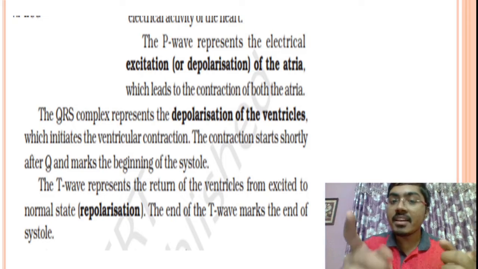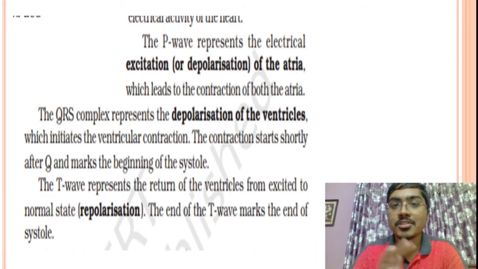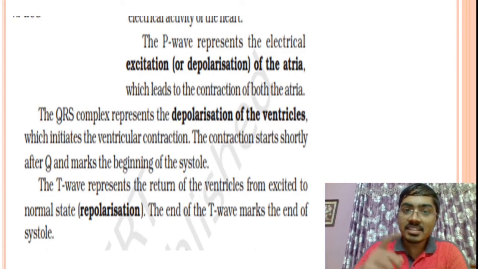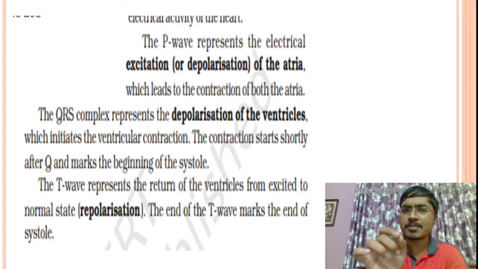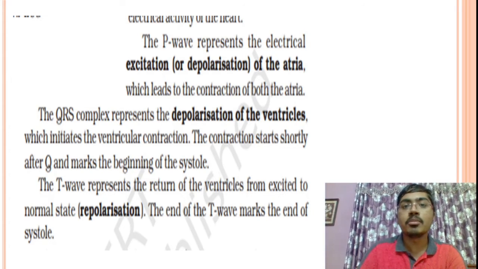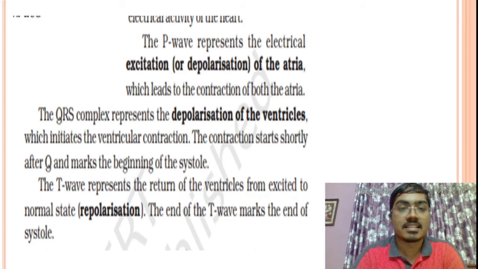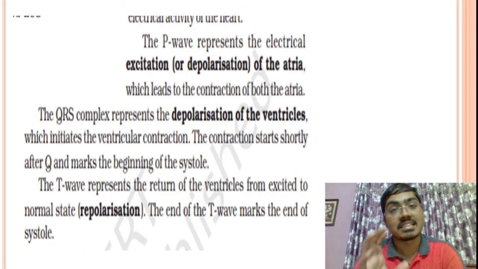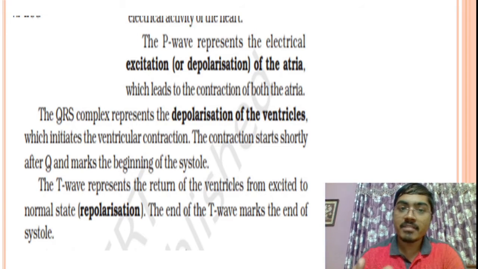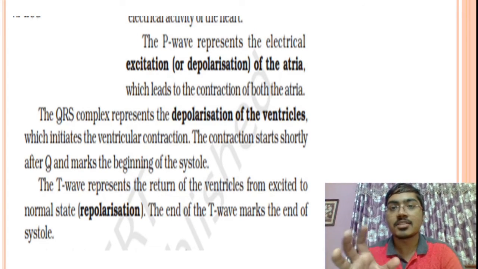They haven't said that P wave is the contraction of atria. No, that is not 100% correct. P wave is something that is leading to the atrial contraction. Even in the textbook, they have marked this very correctly. I don't know how it is taught wrongly in the classes. P wave means depolarization of atria and not the contraction of atria as such. If you say P wave is the contraction of atria, then that is not 100% correct.